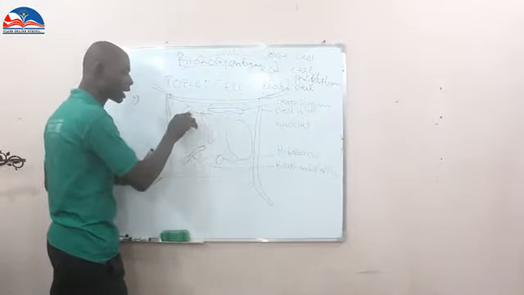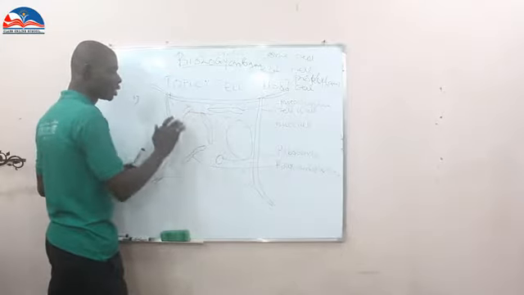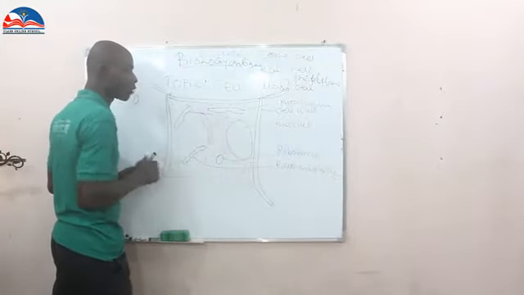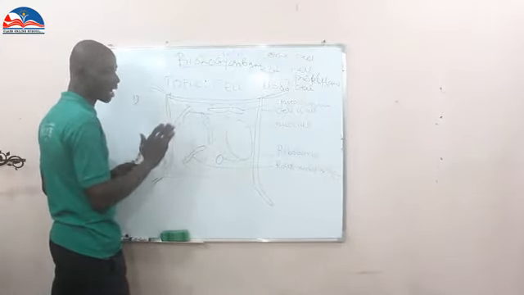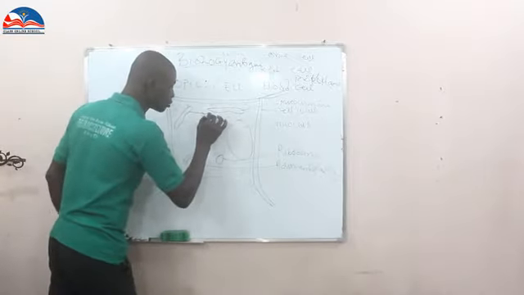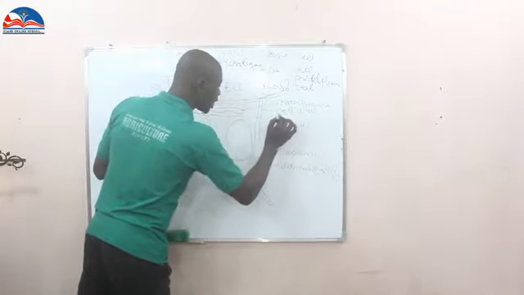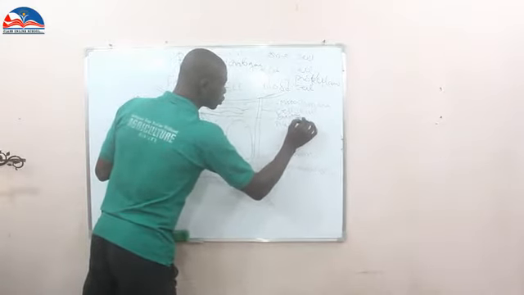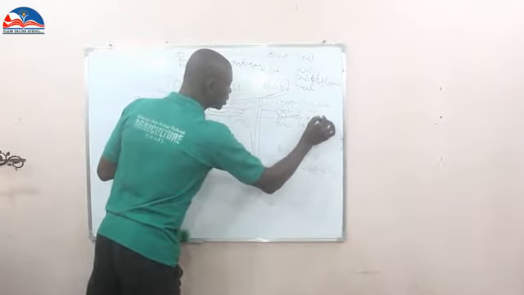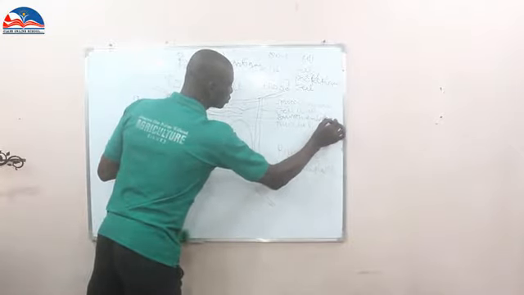But for the sake of proper explanation, I want to put it to this side so that you have smooth endoplasmic reticulum.